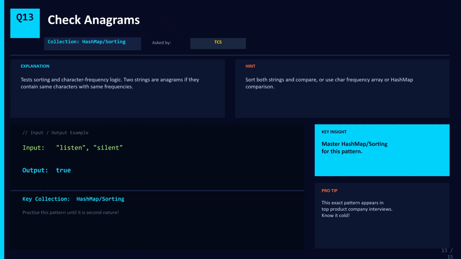Question number 13. Check if two strings are anagrams. TCS asks this one. Two strings are anagrams if they contain the exact same characters with the same frequencies. Input is listen and silent, and the output is true. Two approaches work here. First, sort both strings and compare. Second, use a character frequency HashMap to compare counts. Both approaches are valid and interviewers accept either.